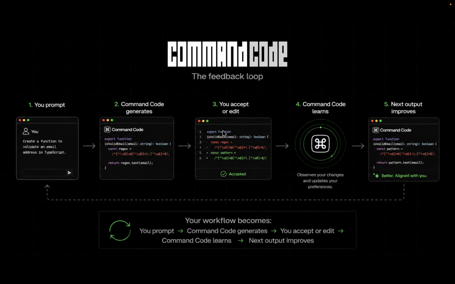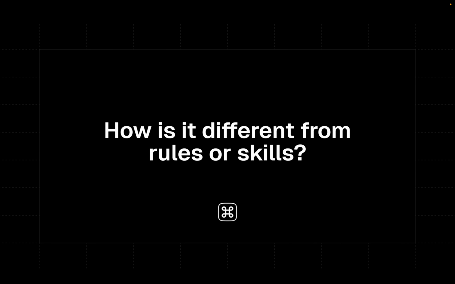So your workflow becomes: you prompt the AI, Command Code generates, you accept or edit, Command Code learns, and the next output improves. Most AI tools generate the same quality code every time. On the other hand, Command Code improves every time you use it. You might be thinking, how is this different from rules files or skills?